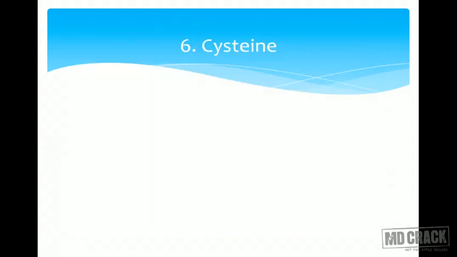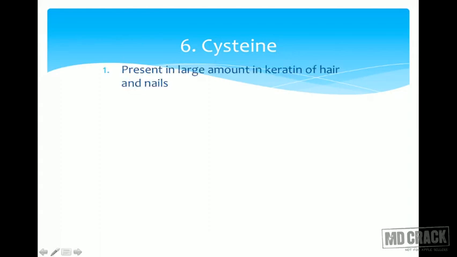Let us look at cysteine, which can be got from methionine. Now cysteine is present in large amounts in keratin of the hair and nails. So your hair and nails contain a lot of the sulfur containing amino acid, that is cysteine. What's the role of cysteine? It helps in the formation of disulfide bonds.